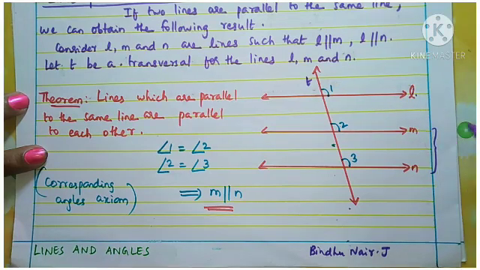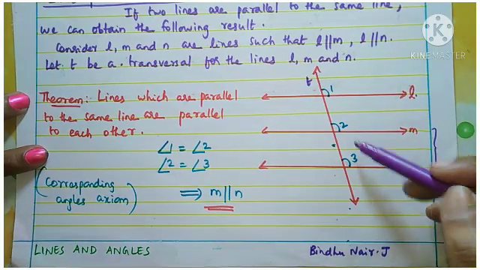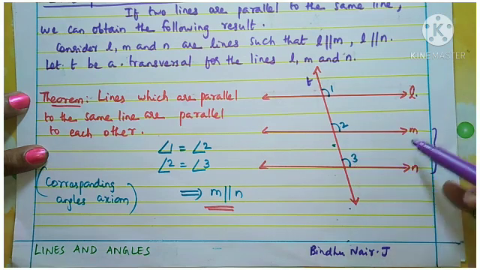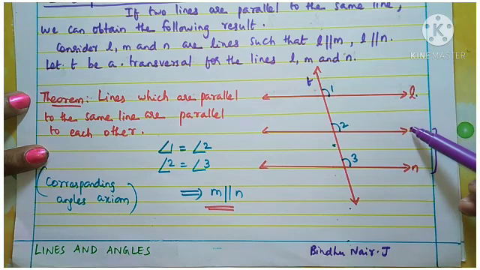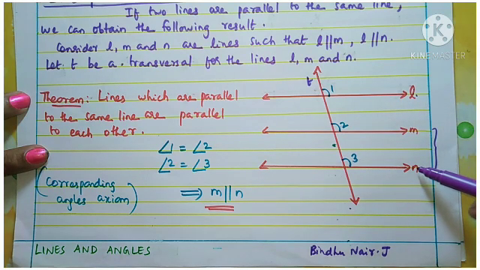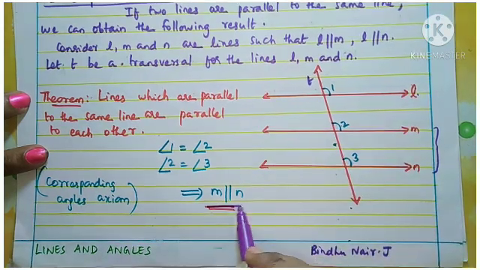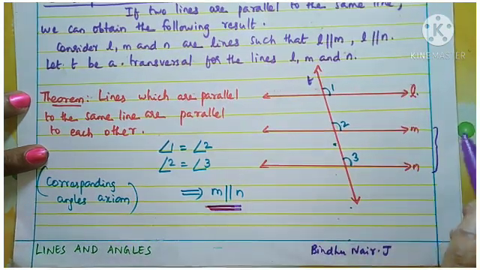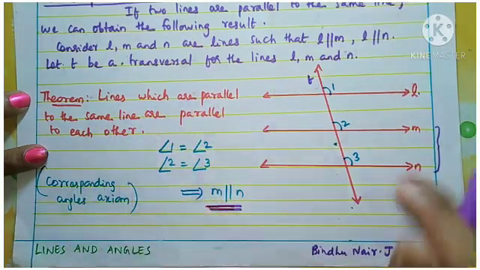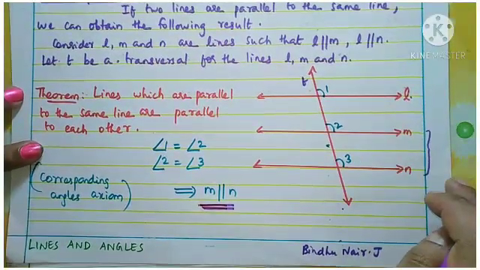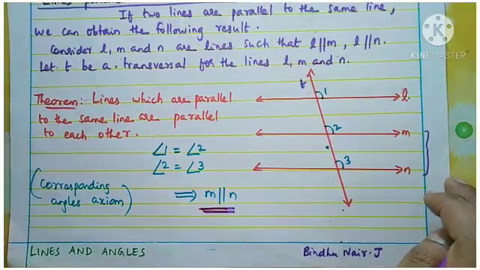Similarly 2 and 3 are corresponding angles formed between M and N. So we can definitely say that M and N are parallel, because for L and M the corresponding angles are equal, and for L and N also the corresponding angles are equal. So we get the result M is parallel to N. So the meaning is lines which are parallel to the same line are parallel to each other. So you want to remember this statement for doing the problems.